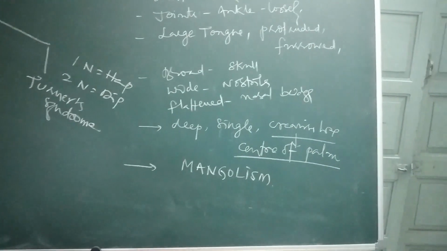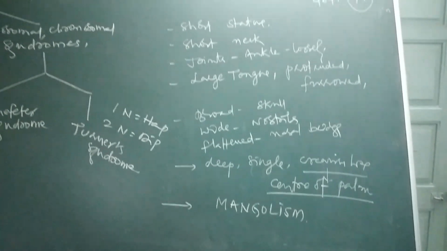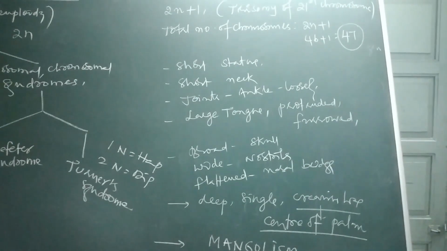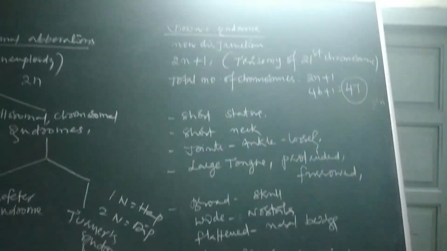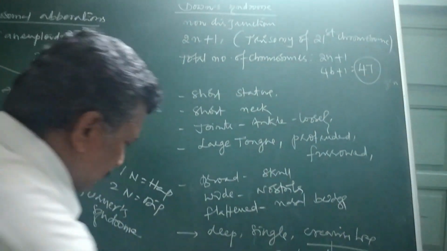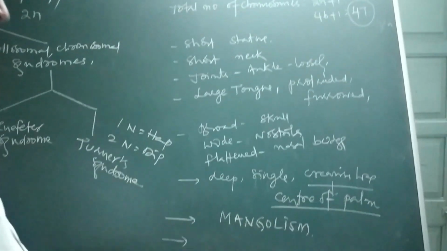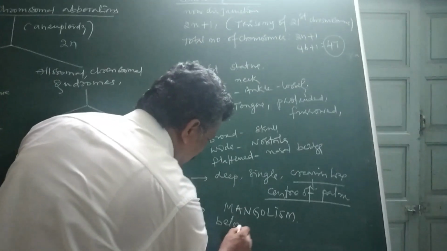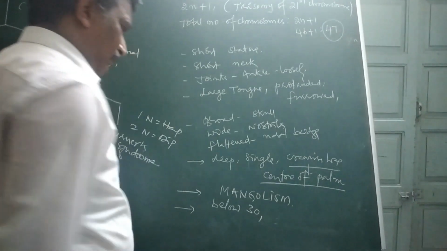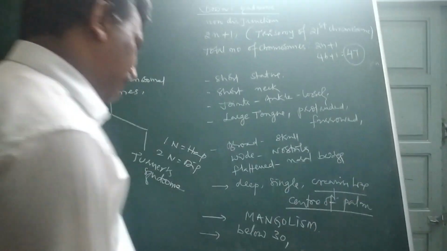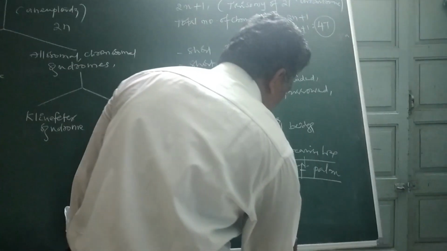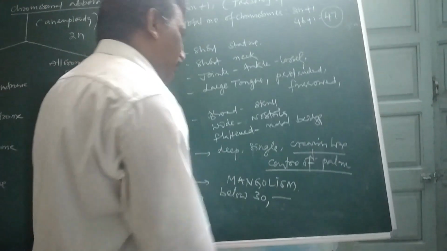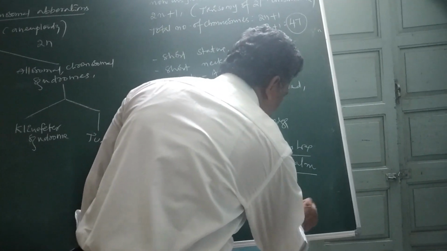These are some of the important characters we always observe in Down syndrome affected people. Generally, it is totally related to the maternal age. If maternal age is below 30, then Down syndrome affected people may be 1 for every 1000.